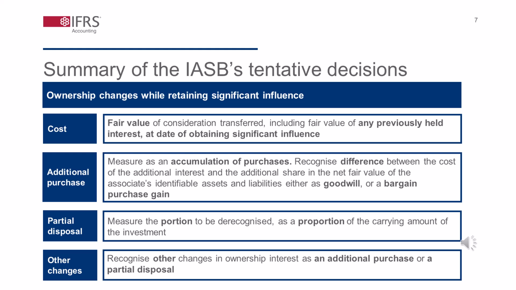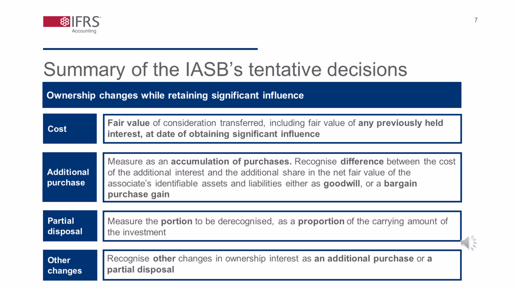And finally, when the investor's ownership increases or decreases, for example, when an associate issues or redeems shares, an investor would recognize that change as a purchase of an additional interest or as a partial disposal.